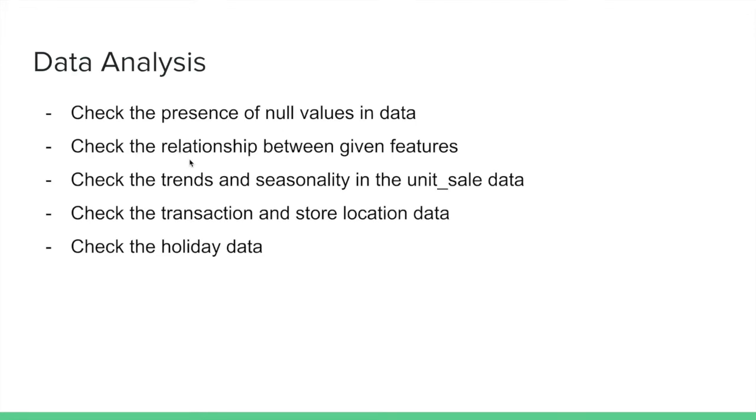And after that, we tried to find the relationships between the given features. For example, we are given the oil data and holiday data for this competition. So we tried to find out whether there is a relationship between those data and the sales data. And thirdly, time series forecasting always involves trend and seasonality. So we tried to figure out whether they exist in our data or not. Then we explored the nature of transaction and store location holiday data.